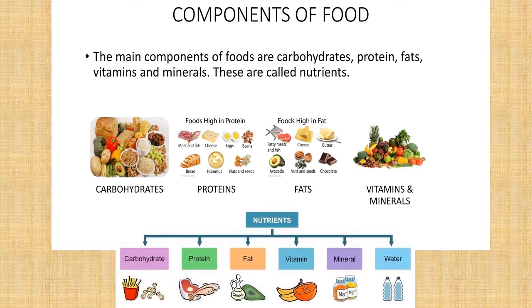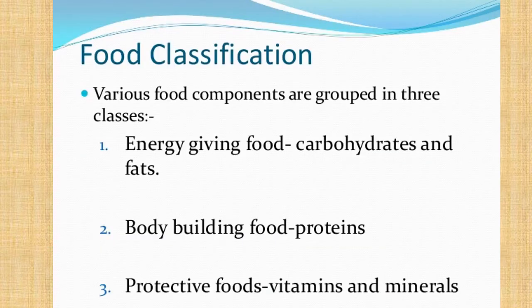Our next slide is about food classification. So as we have already discussed about different nutrients present in our food, we can categorize it into different categories. First is energy giving food, which is carbohydrate and fats.